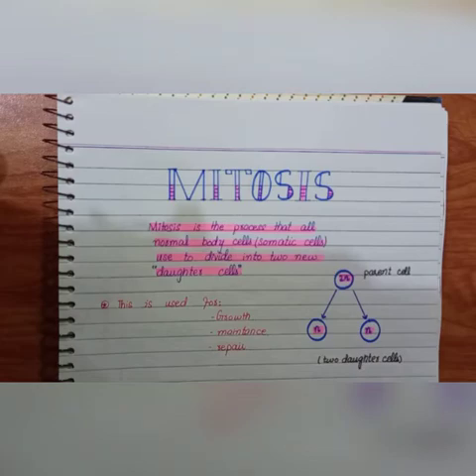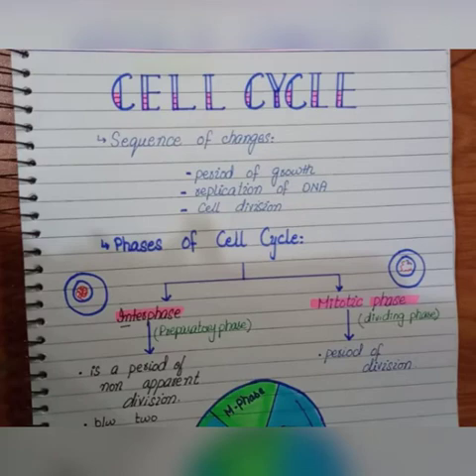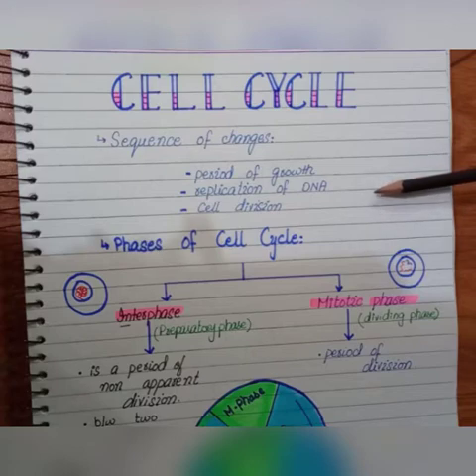Before discussing mitosis, let's see what the cell cycle is, as we have discussed in the previous lecture. If you want to understand, you can visit our channel playlist. So let's see what is cell cycle. Cell cycle is basically a sequence of changes. These changes are a period of growth and replication of DNA that follows cell division. So basically the cell cycle is a sequence of changes that involves a period of growth and replication of DNA. Then after that the cell divides into two daughter cells.